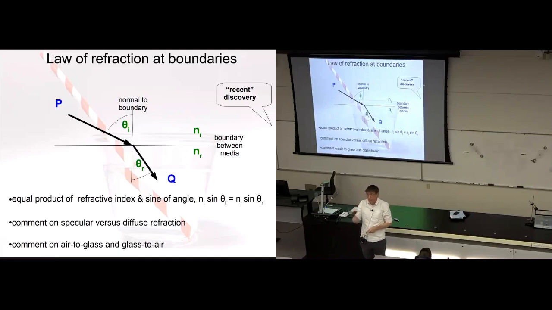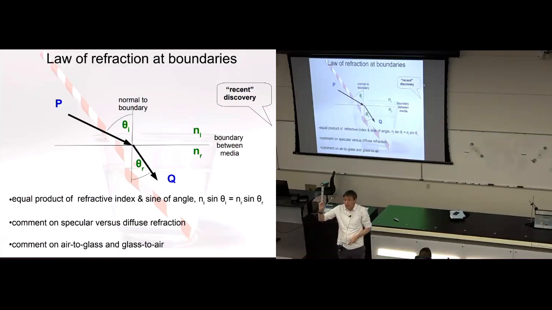Those two numbers characterize the optical properties, the optical nature, of the two materials: the air from which the light approached and the water into which the light traveled. Whenever you have a boundary between two materials, you've got two different optical materials. It might be air and water, air and glass, or glass and water.